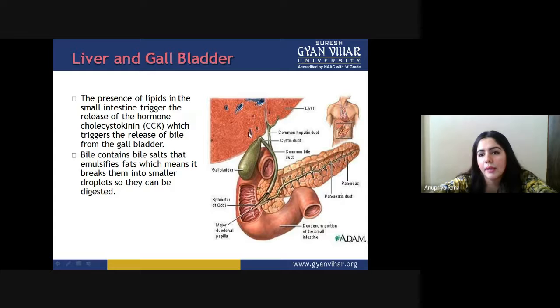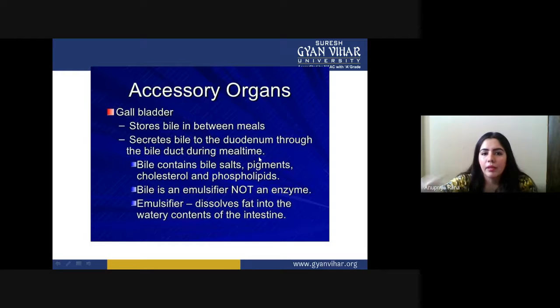If we see the diagram here, the gallbladder and the major duodenal papilla, in which they are going to emulsify fat. This is the liver, basically the liver that induces this whole gallbladder thing to release the juices. Now the third accessory organ we are going to talk about is the gallbladder.